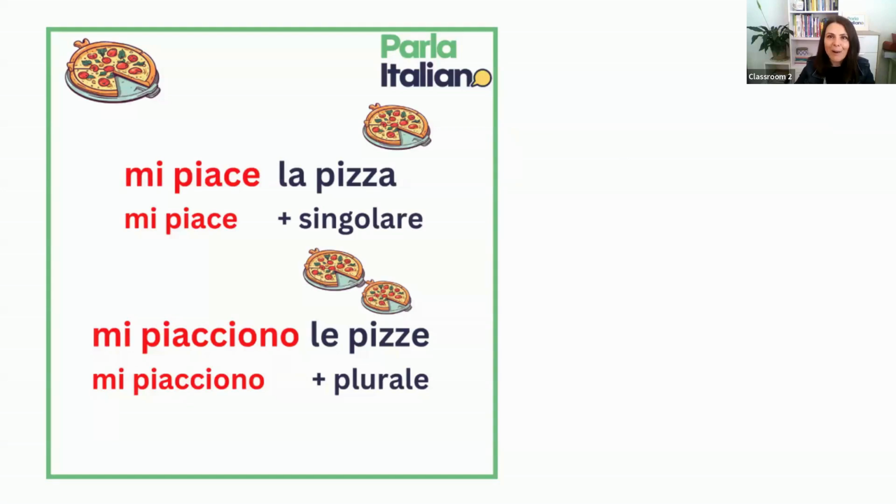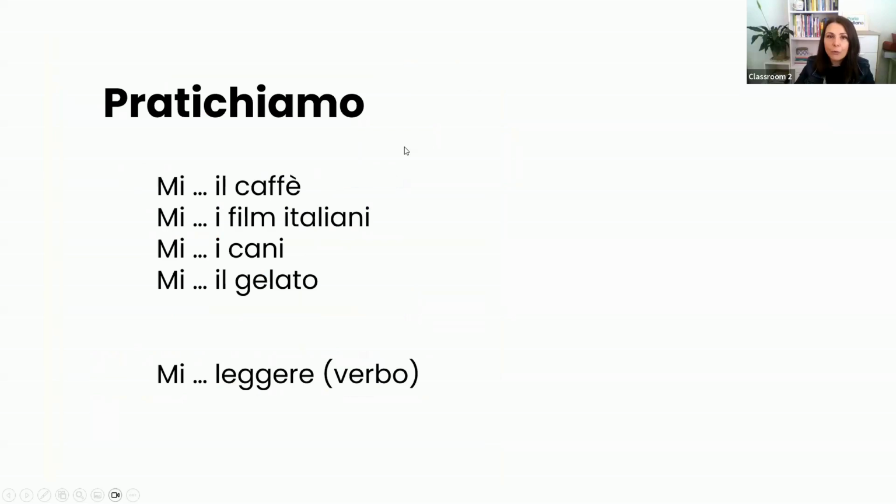How about a little practice? Let's practice together. Okay, so here you have to choose between piace and piacciono. Il caffè. Il caffè is singular and therefore you have to use piace. Mi piace il caffè. Let's have a look at this one. I film italiani.